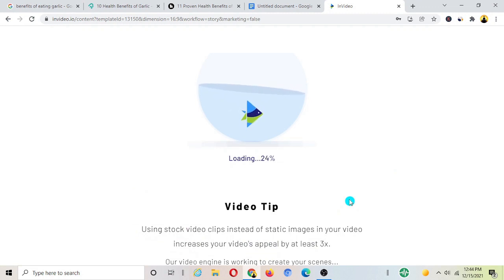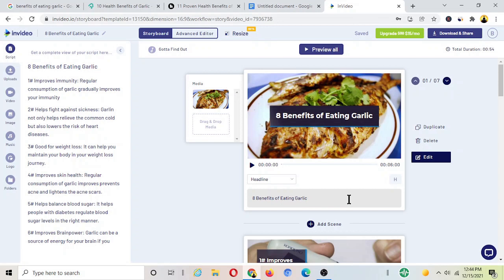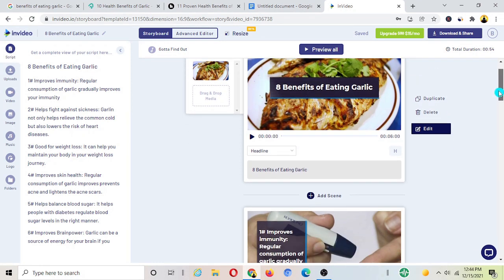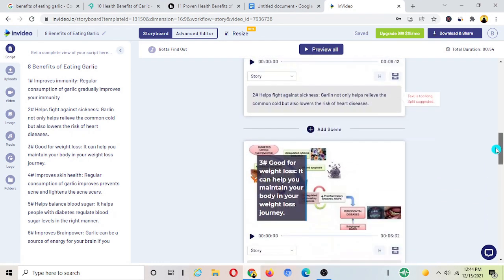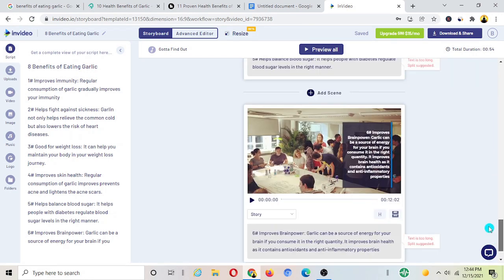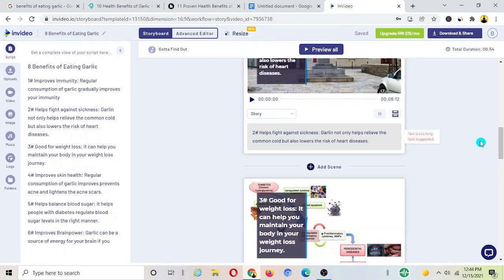Now it's going to bring us to the editor section here. It will show us our video draft there, where we can edit the video draft to give it our final touch basically. There it is. Okay, guys, you can see now it has created the scenes for our video. These are the scenes it created for our video. Pretty much awesome. Our video draft is almost ready.